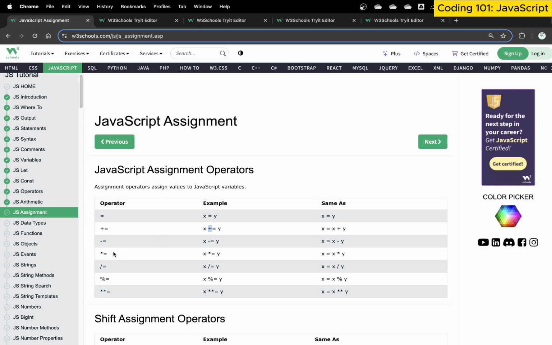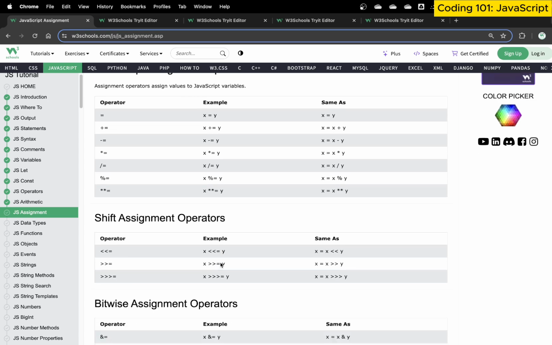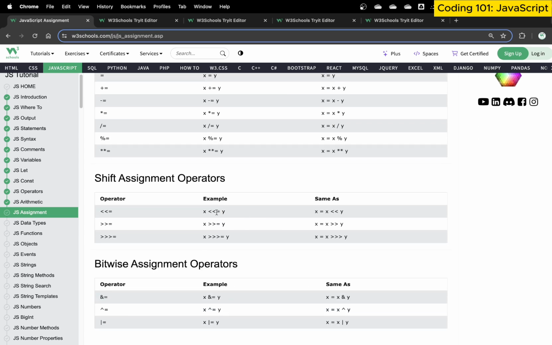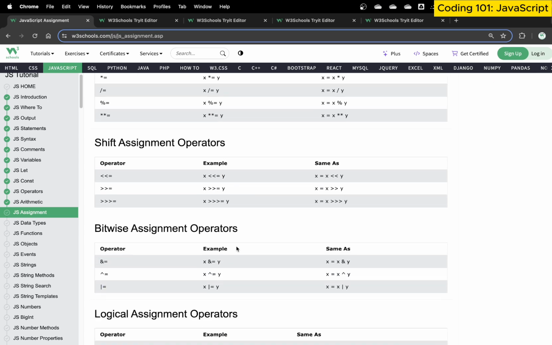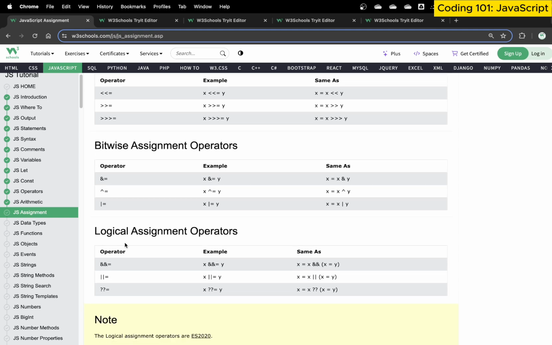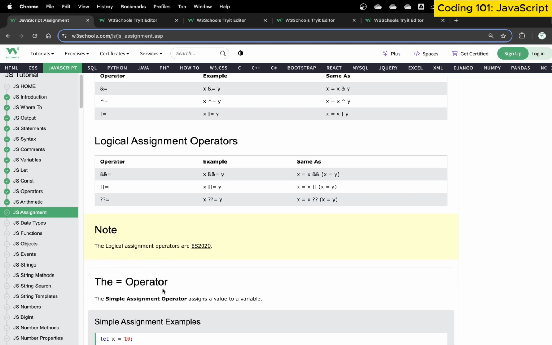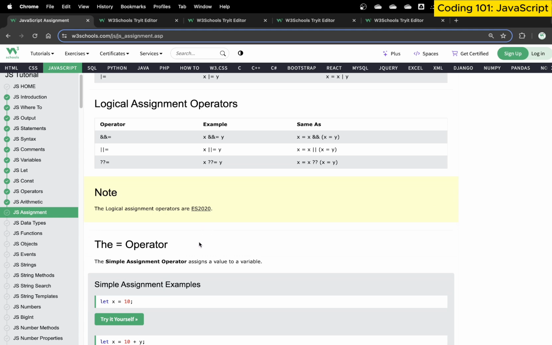Similarly, we have minus equal to, multiply equal to, divide equal to, mod equal to, and double star equal to, in terms of exponential notation. So these are various different operators that we use in JavaScript. Then we have shift operators, where we shift the bits, and then we have bitwise operators, which are what we call and, or, and not operators. We have logical operators as well. They work with respect to and, or, and not. These logical assignment operators are basically standard ES2020 features.